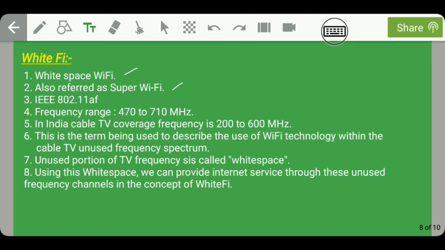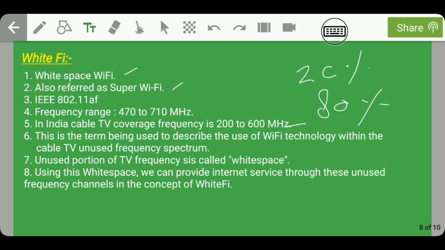So for that, in India we have cable TV coverage frequency which is 200 to 600 megahertz. So out of this 200 to 600 megahertz frequency, are we using all the frequencies? No, we are not using all the frequencies. So we are using only around 20% of the frequency out of this 200 to 600 megahertz frequency, which means that the remaining 80% of frequencies are unused.